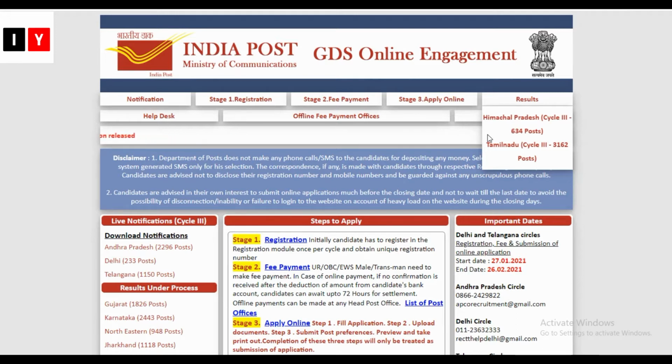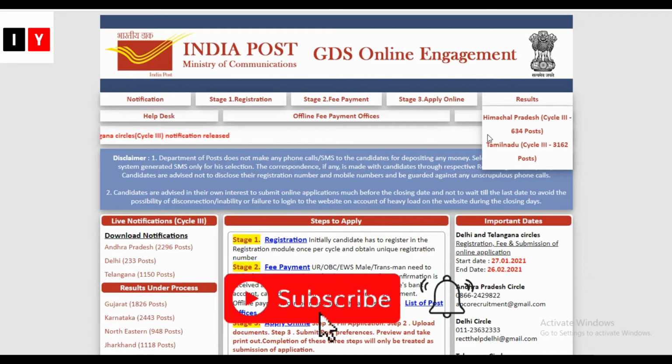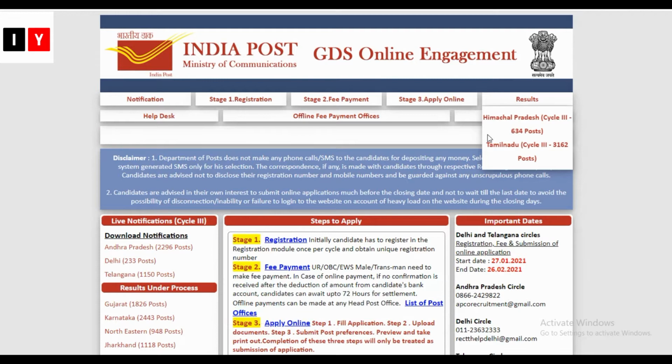India Post is inviting online application forms for Gram Dak Sevak Recruitment 2021. Now people can apply online for these vacancies at appost.in. The notification is released for vacancies in AP, Telangana and Delhi postal circles. All the interested candidates can now fill the India Post Gramin Dak Sevak recruitment registration form, make fee payment and apply